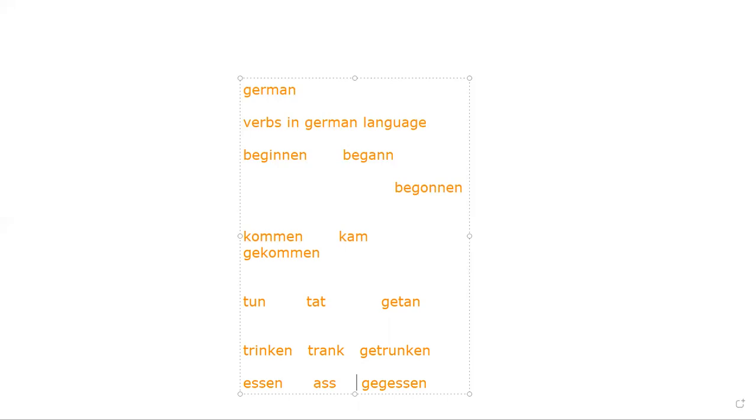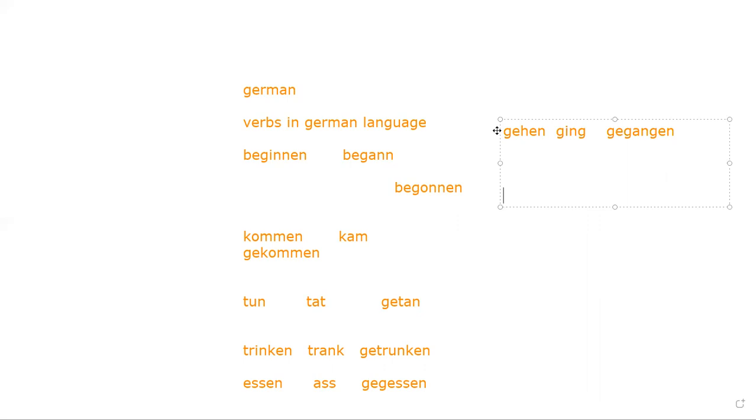Now, for example, sorry, we have the verb gehen. Gehen is my verb to go. So gehen, go, went, gone. It means you learned go, went, gone. English is your language, you know go, went, gone. So gehen is my verb to go. Ging is my verb to went. And gegangen is my verb to gone. So gehen, ging, gegangen. Repeat after me, team. Gehen, ging, gegangen. Is it clear to you?